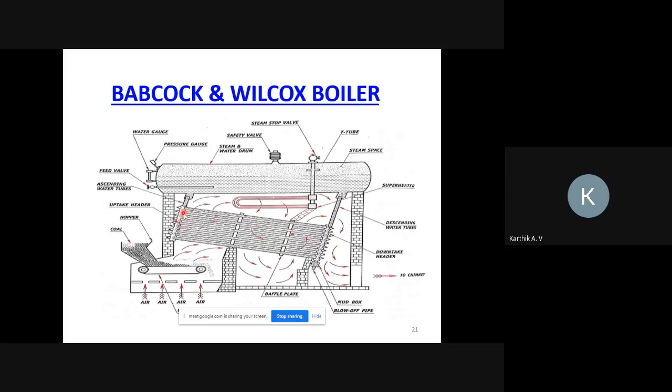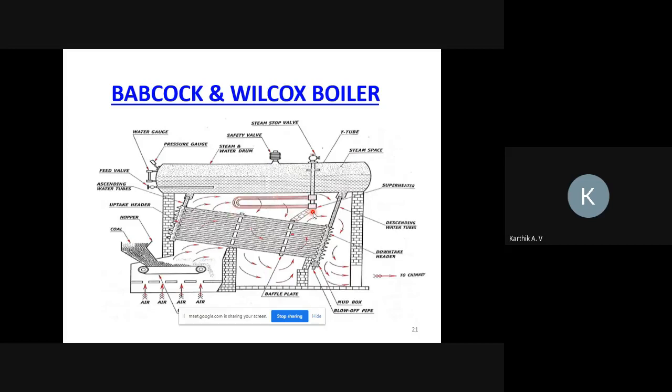Then the vapor form of steam goes back to the boiler drum. Somewhat the steam is mixed with the water, and also steam will be collected at the top of the drum. It is also called wet steam, which is nothing but water mixed steam. Why is it collecting in the top of the drum? Because it has less density, so it will be collected in the top of the drum.